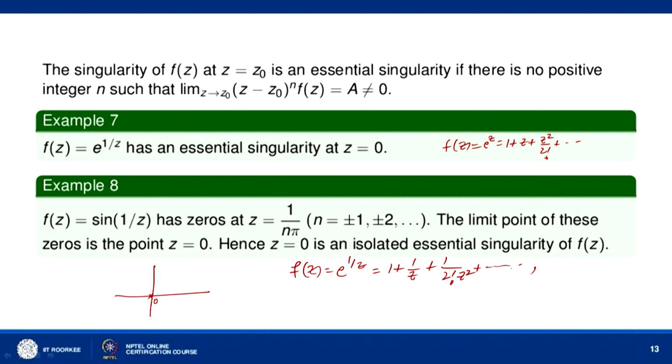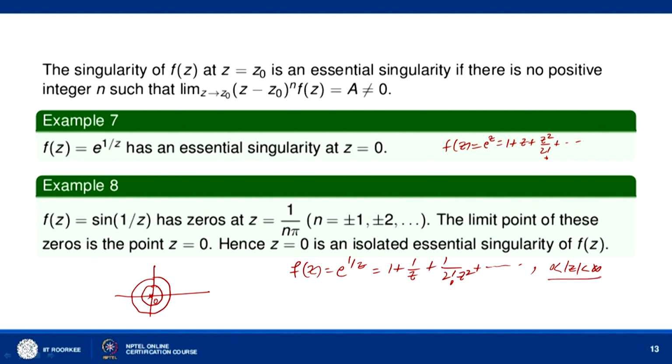this series expansion of e to the power 1 by z will be convergent for 0 less than mod of z less than infinity. You can take two concentric circles with center at z equal to 0. The inner circle you can go on reducing till you reach the point z equal to 0, the outer circle we can go on expanding till we reach infinity.